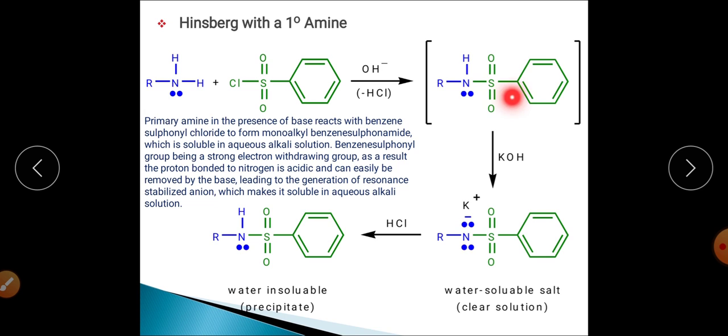This N-alkyl benzene sulfonamide on reaction with potassium hydroxide will get converted into a water soluble salt, that is, it will form a clear solution. This is basically the potassium salt, water soluble, and there will be a clear solution of this one.